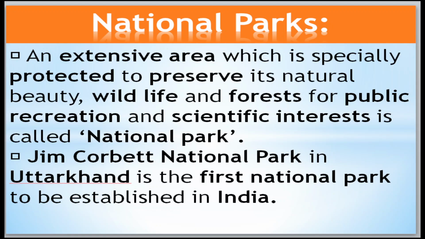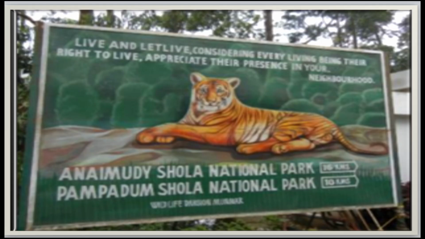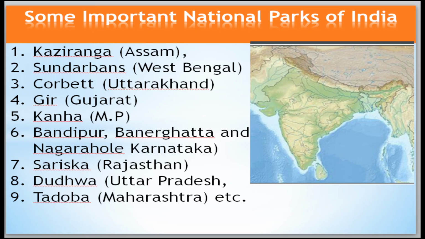Then in that we have the first very important national park. There is a possibility to ask you the question. First national park, it is Jim Corbett National Park in Uttarakhand. It is the first national park in India. Okay, here some pictures are there. Then national parks are located. The picture is there. Now come to them one by one.